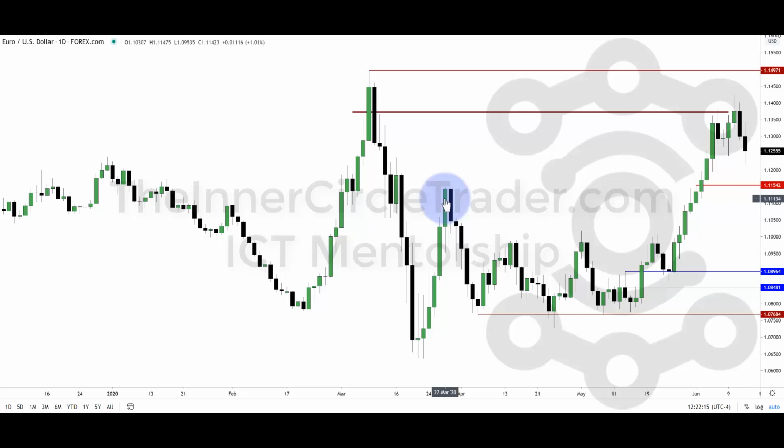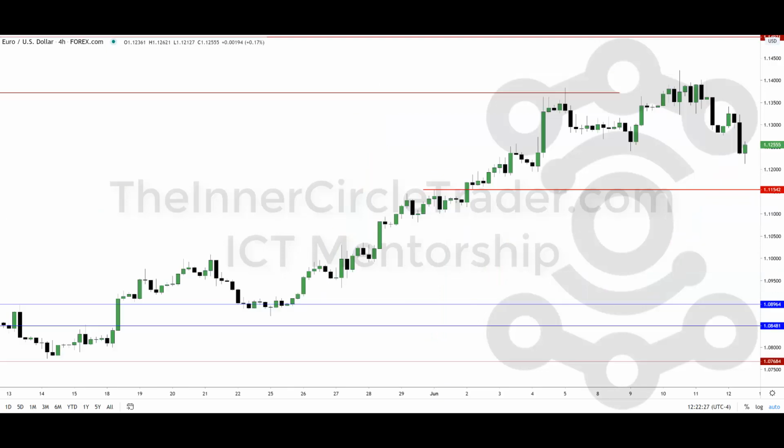All right, so let's drop down into a lower time frame chart. All right, so here's the 4-hour euro dollar, and here's that mean threshold line extended out in time. You can see how we just worked around it a little bit and then broke down. Again, that's not supply and demand, folks. That is my order block theory in work. As it's being worked in here, they're working that mean threshold, allowing more opportunity for people to do what? Accumulate new longs, and then they attack the sell side liquidity right in here.